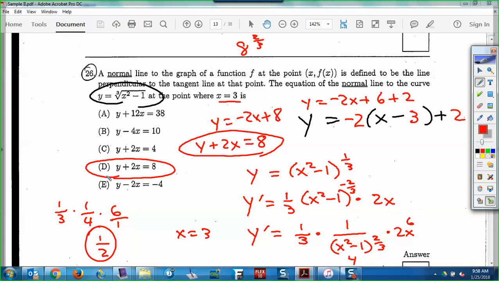Okay, so some derivative practice there. And of course, understanding the tangent line, that's what the derivative is: the slope of the tangent line. So you get the slope, then you have to do the opposite reciprocal because it's perpendicular. Okay? All right, what else?